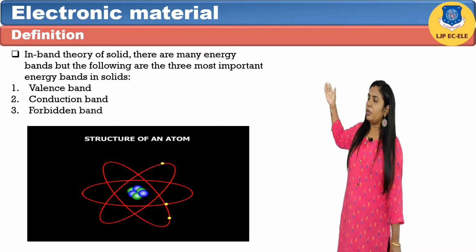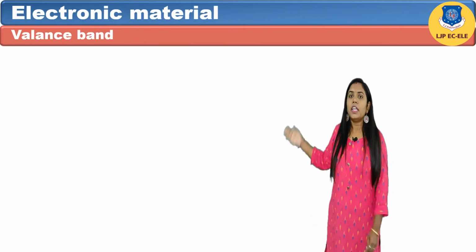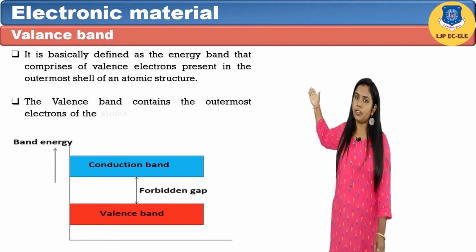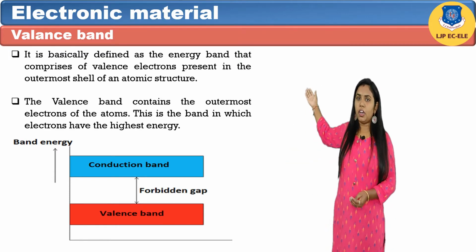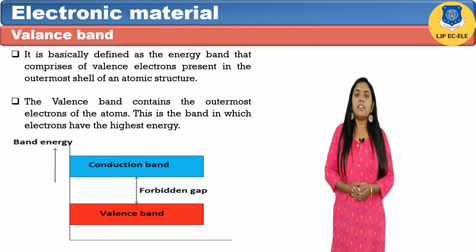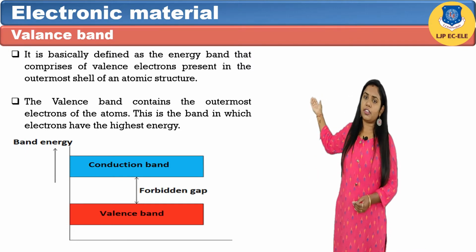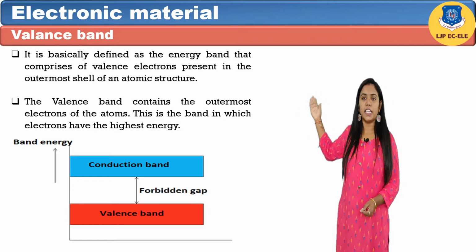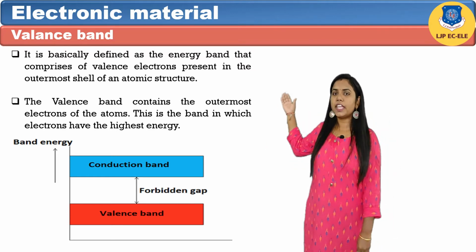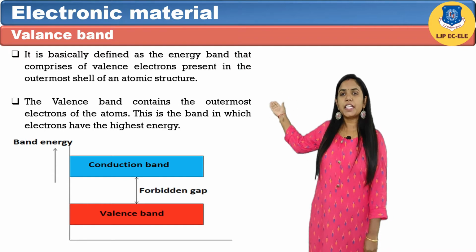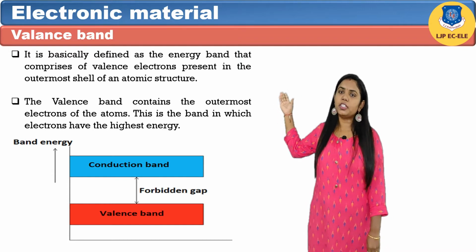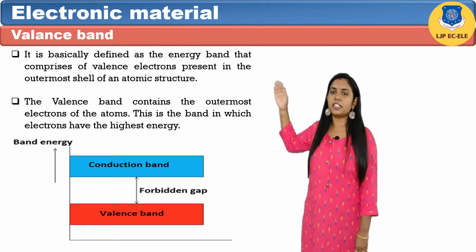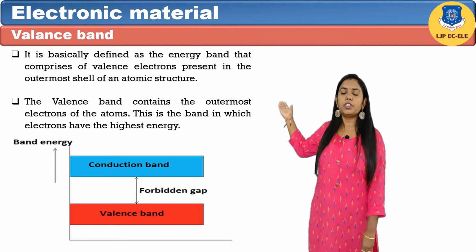Now let's discuss about valence band. It is basically defined as the energy band that comprises of valence electron present in the outermost orbit of an atomic structure. The valence band contains the outermost electrons of the atoms. This is the band in which electrons have the highest energy. As this band is a lower energy state, therefore, by the application of externally applied potential, the electrons in this band move out of it and transfer toward the higher state as to allow the conduction through the material.